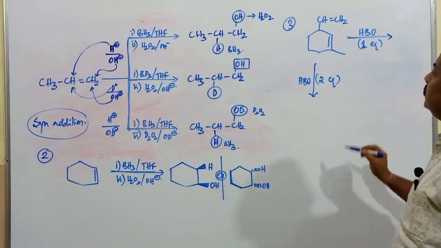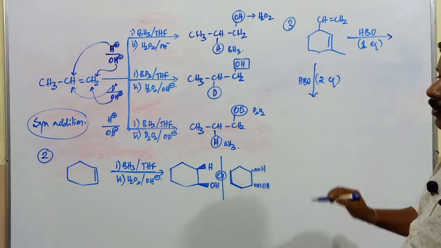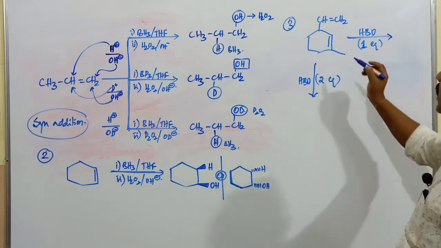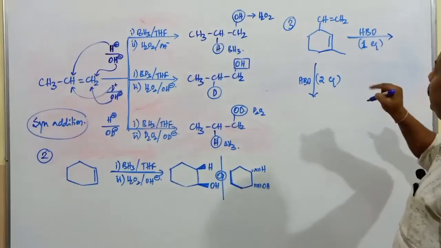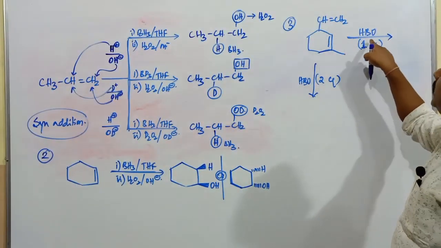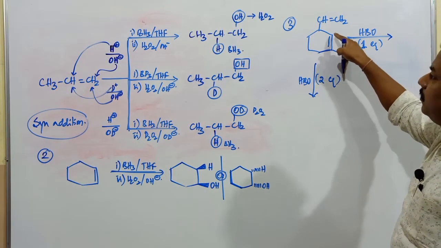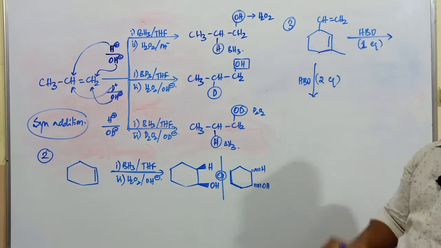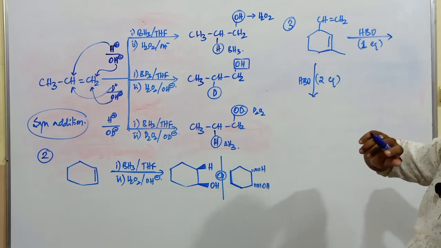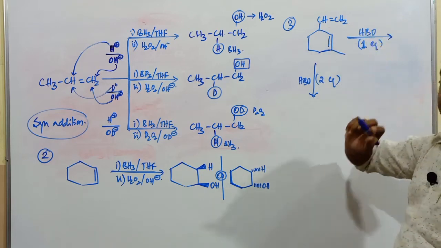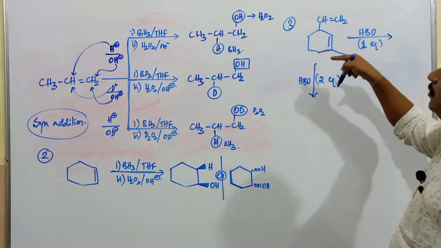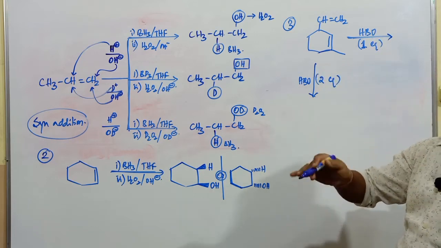When one equivalent is used, only one double bond gets converted into H and OH, so a single bonded compound is possible. But the question here is whether the H plus and OH minus attack this double bonded carbon atom or that double bonded carbon atom. Just now I have mentioned very clearly, addition of H plus and OH minus takes place on that carbon atom where steric hindrance is very less.